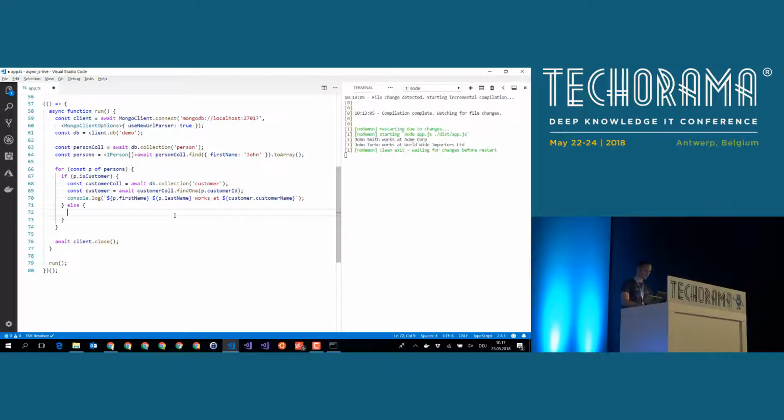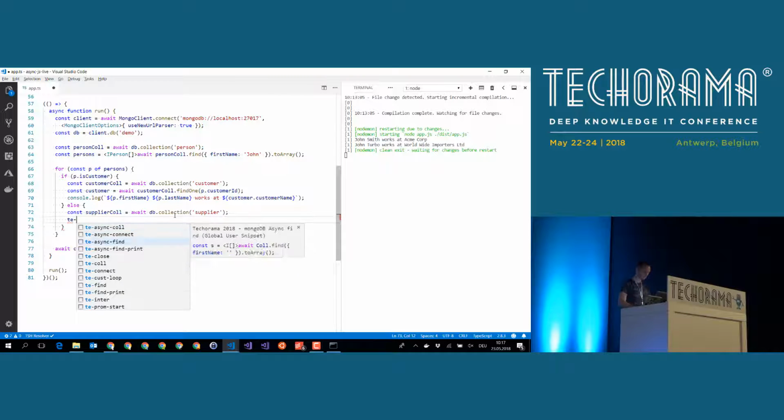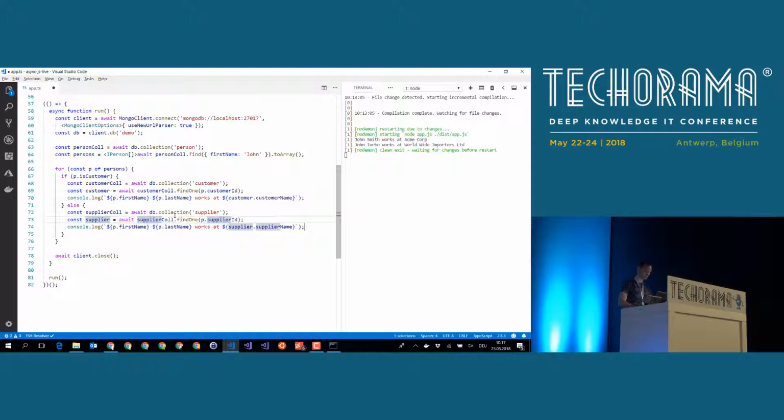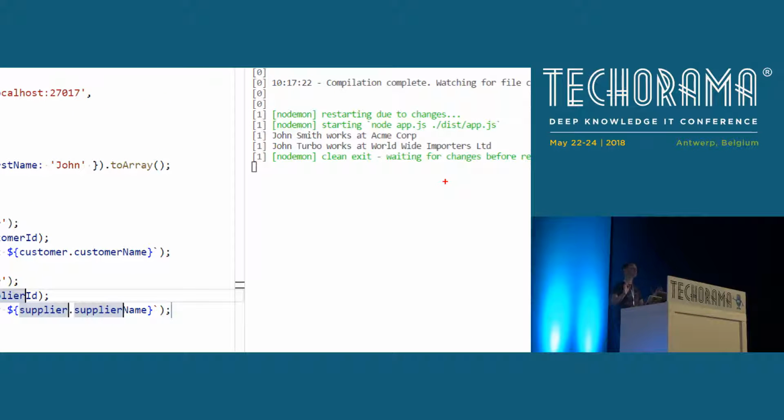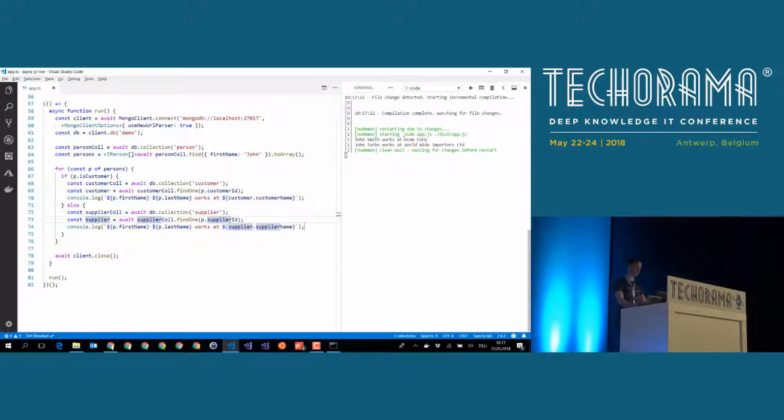Let me quickly finish it so we will see that it really works. Then in the other case, the guy is a supplier. And it should look up the guy based on the supplier ID. Let's quickly save this, and if everything works out nicely, you will see here that it works perfectly fine. But the code looks very different from what we had before.